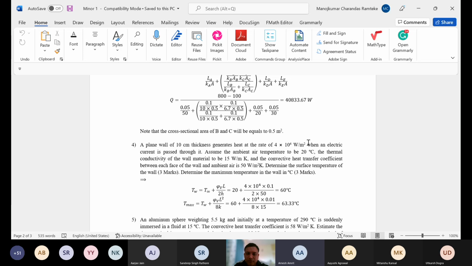That's what confused me in this question. In the first sentence, the rate of heat generation, shouldn't the dimensions be 4 into 10 to the power 4 watt per meter cube? Okay, I will check. I think this is correct, but I will still check. All right. Sure.